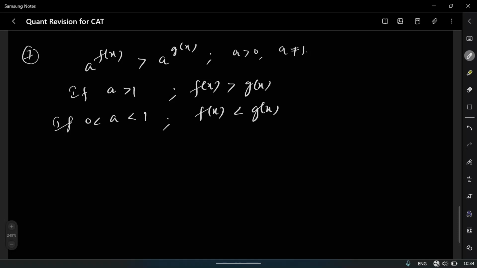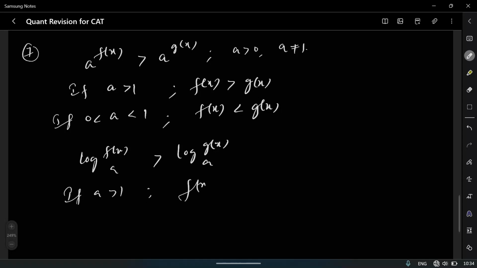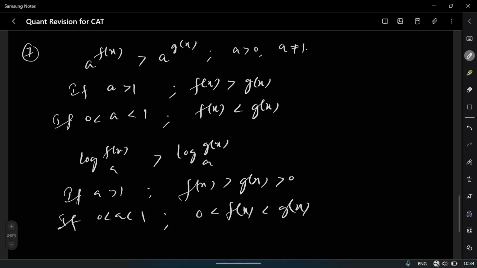And you can similarly remember another formula: log of f of x to the base a is greater than log of g of x to the base a. So here if a is greater than 1, then f of x is greater than g of x is greater than 0. If 0 less than a less than 1, then 0 less than f of x less than g of x.